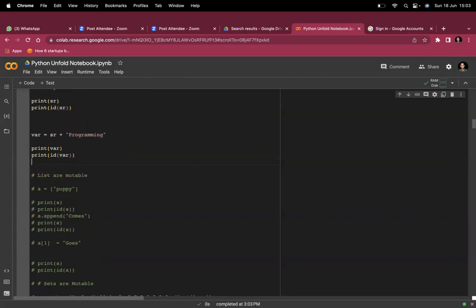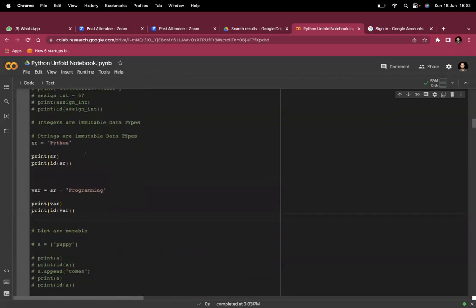Why? Because strings are immutable. You can't override this string once it is created, but with the help of some other data types you can make a new variable, and then the previous string is assigned to it.